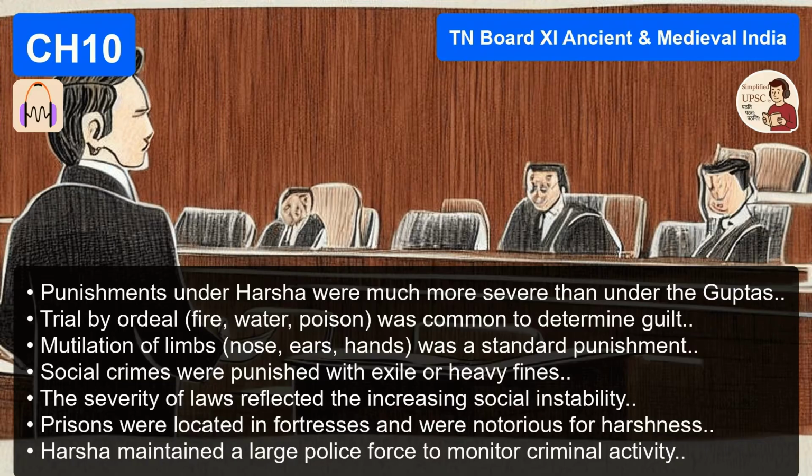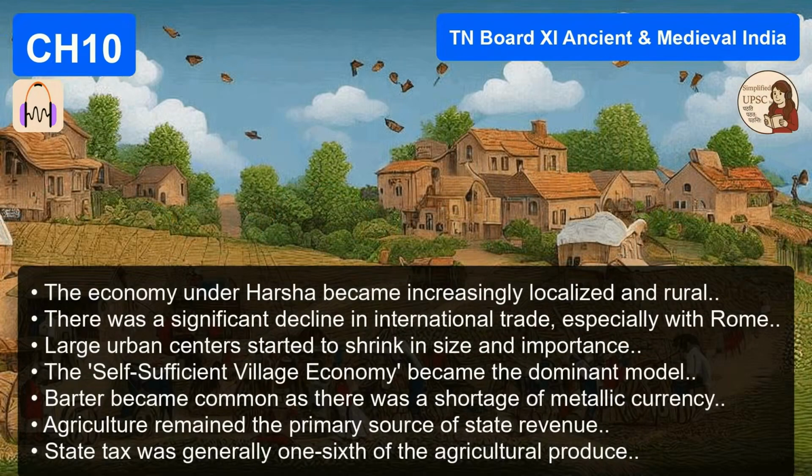Okay, let's look at the wallet. You mentioned the land grants and the drying up of the cash economy. What did the broader economy look like during this period? This is another area where you can make what we call an expert statement in your mains answers. During the height of the Gupta period, you had booming international trade, especially with the Roman Empire. Roman gold was flowing into India. Cities were vibrant hubs of commerce. And under Harsha, what's the trend? We see a distinct decline in both trade and commerce.